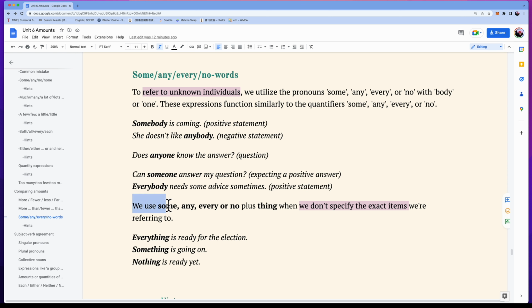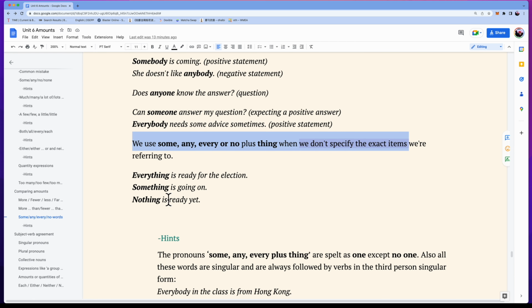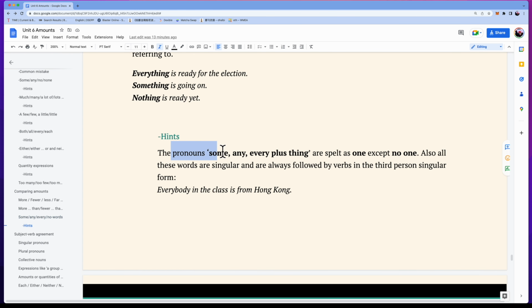When we refer to things without knowing, wanting, or needing to say exactly what they are, we can use the pronouns some, any, every, or no plus thing. Examples: Everything is ready for the election. Something is going on. Nothing is ready yet. Caution. The pronouns some, any, every plus thing are spelt as one word except no one. Also, all these words are singular and are always followed by verbs in the third person singular form. Example: Everybody in the class is from Hong Kong.